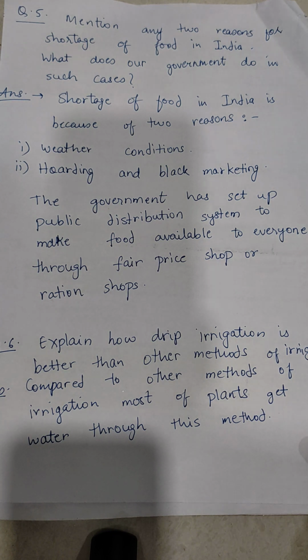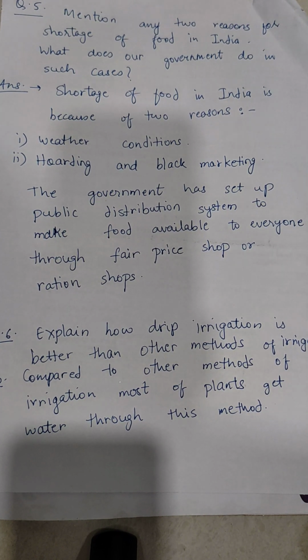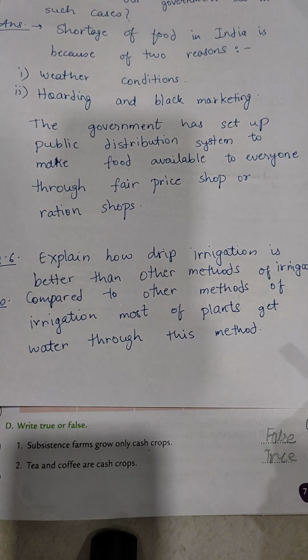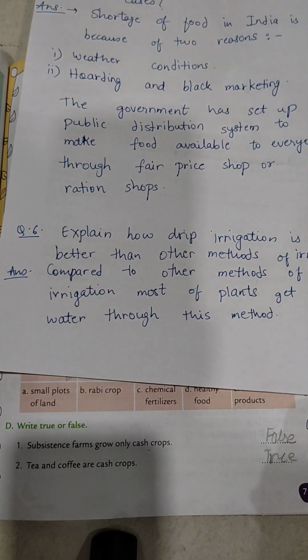The government has set up public distribution system to make food available to everyone through fair price shops or ration shops. Question number 6. Explain how drip irrigation is better than other methods of irrigation. Answer. Compared to other methods of irrigation, most plants get water through this method.